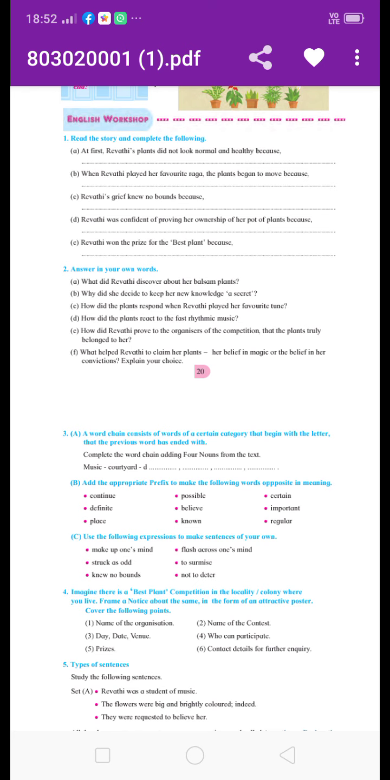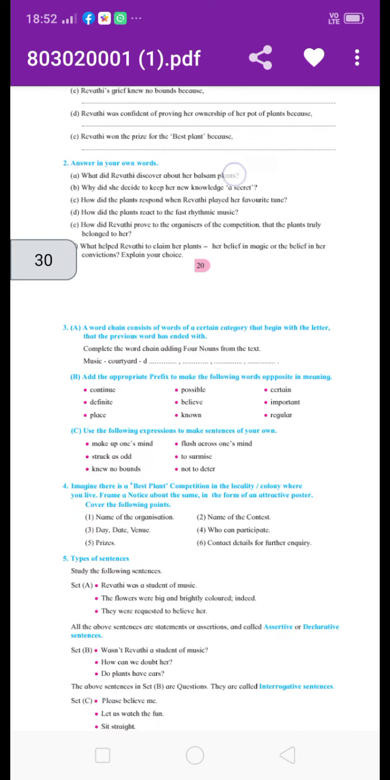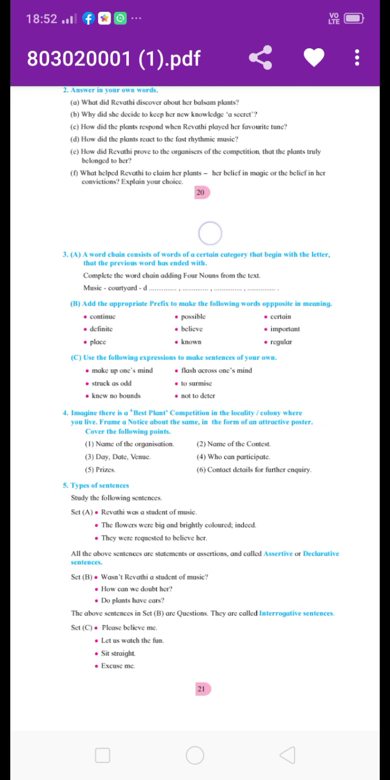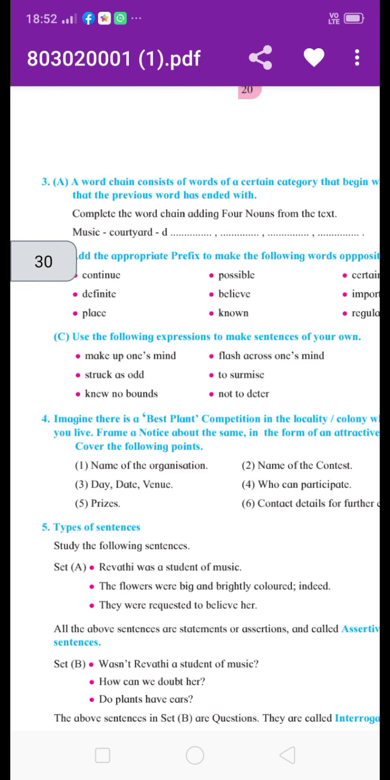Okay. See everyone, question number 3. It is related to the grammar part. These questions are very important for language study and grammar. Now see question number 3a.